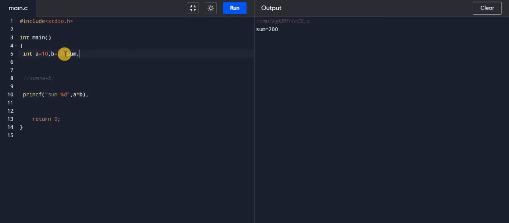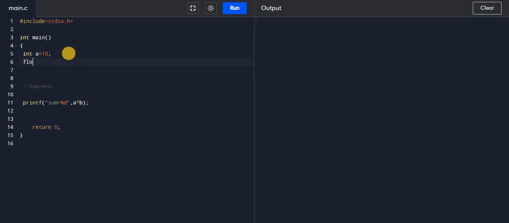Similarly, we can give a float value. Now if I take B as a floating point and sum is also floating point, consider float B equal to 3.14, and sum is also a float number. Now here I have to calculate the addition of A and B. Here I have to change this value to sum, and this %d will be %f, the format specifier, and %f is the placeholder for a floating point variable. So if I run this, you will get the answer 13.14.